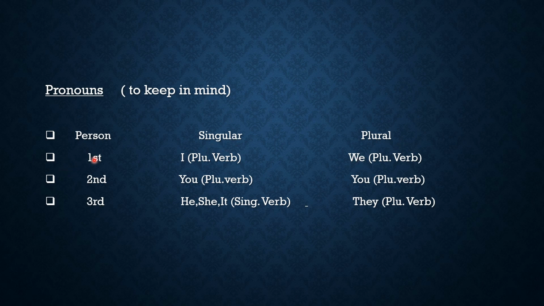Now see here, first person singular, that is I, and I always take a plural verb. Okay, and first person plural is we. We always take plural verb because we subject, it is plural. Now second person singular is you.